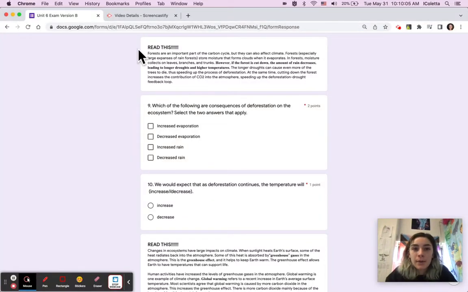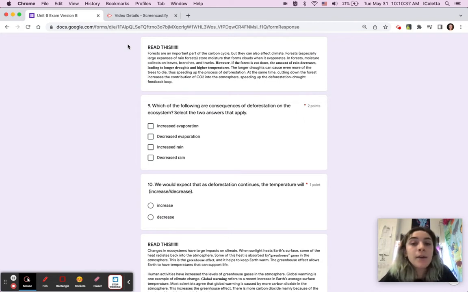So, starting from this top paragraph, forests are an important part of the carbon cycle, but they can also affect climate. Forests, especially large expanses of rainforest, store moisture that forms clouds when it evaporates. In forests, moisture collects on the leaves, branches, and trunks. However, if the forest is cut down, the amount of rain decreases, leading to longer droughts and higher temperatures. The longer droughts can even cause more of the trees to die, thus speeding up the process of deforestation.